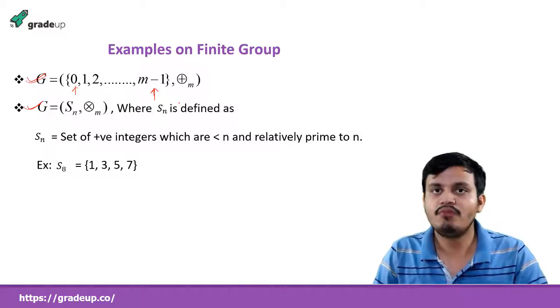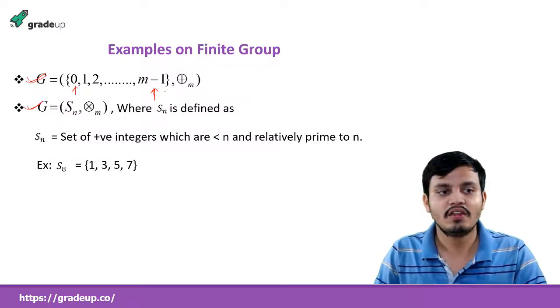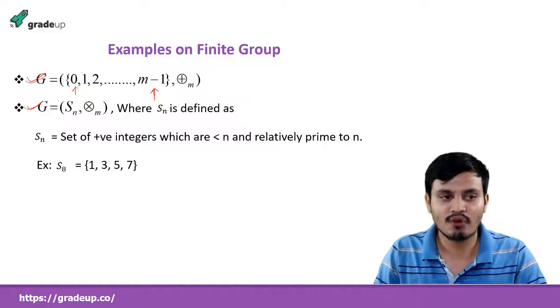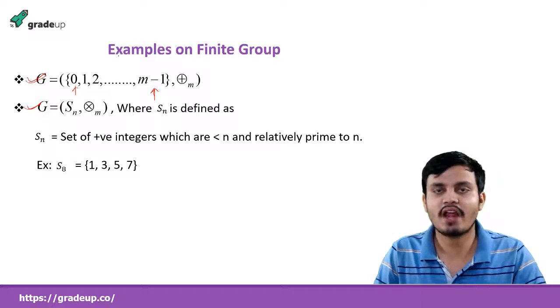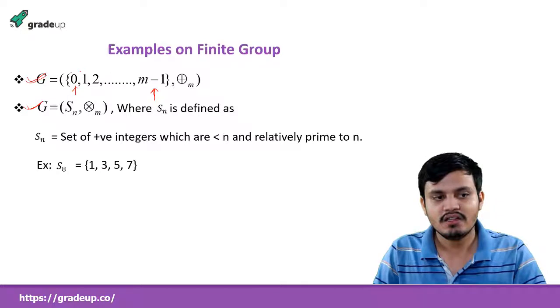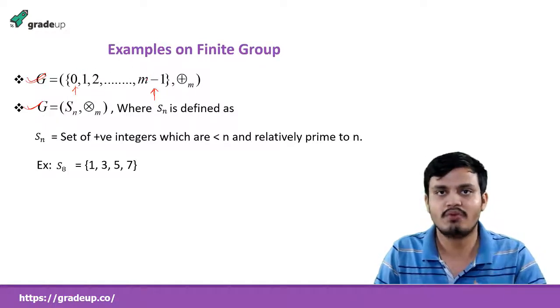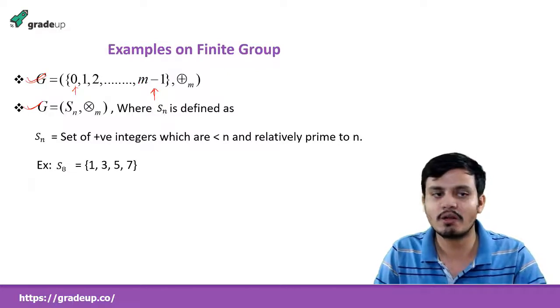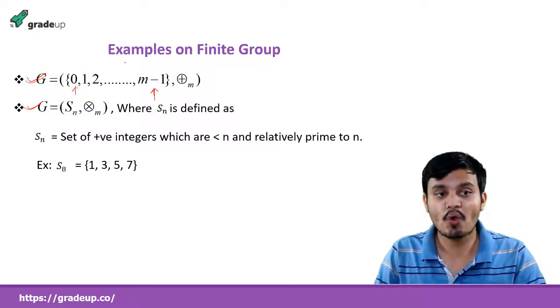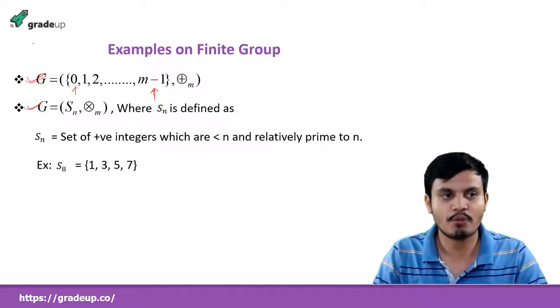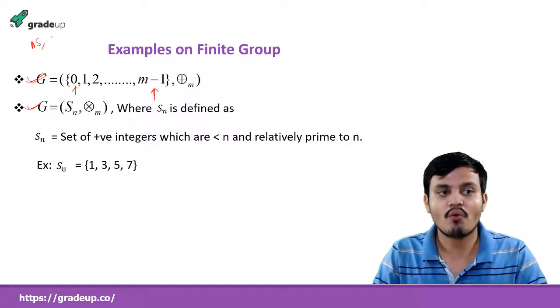Okay, so when we divide something by m, how many possible remainders are there? There are m remainders, starting from 0 to m minus 1. So when you pick any two elements from this set, do the addition and then take the modulo m, you will get a value from 0 to m minus 1, because that is the possible remainder we can get. That is why it is following the algebraic structure property.